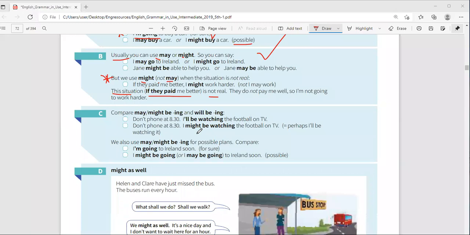That is to show you that might is for things that are not real. So might can be used for things which are not what? Which are not real. Look at number C now. Compare may, might be ing and will be ing. By the way, may and might can be used as well with the ing.